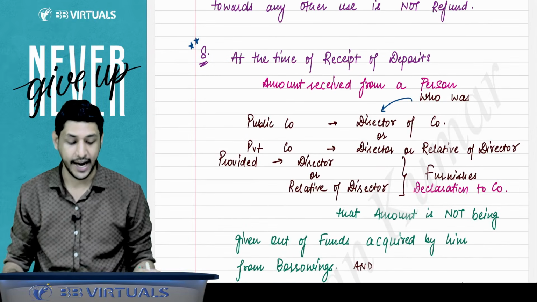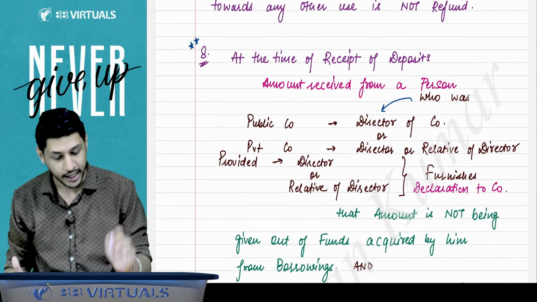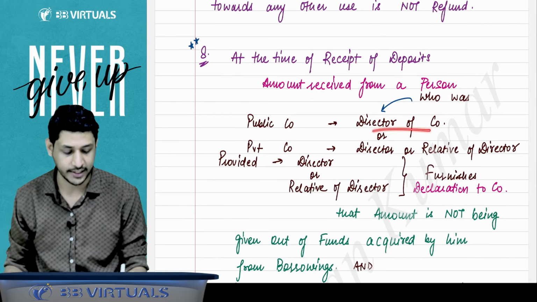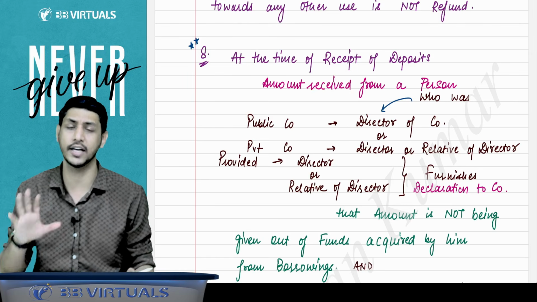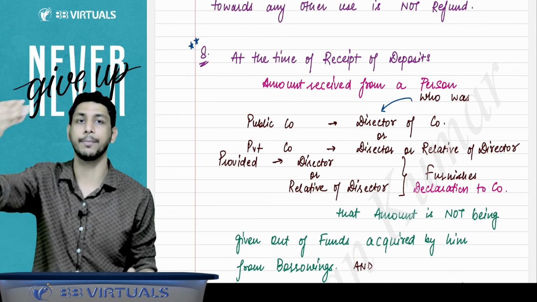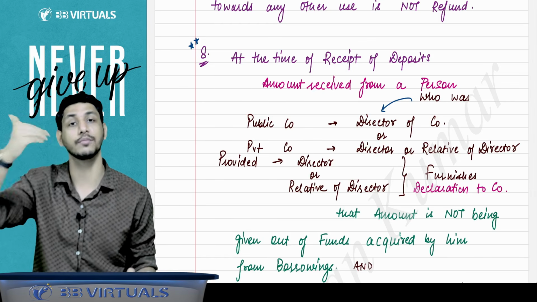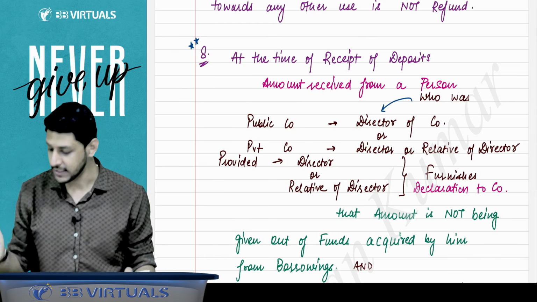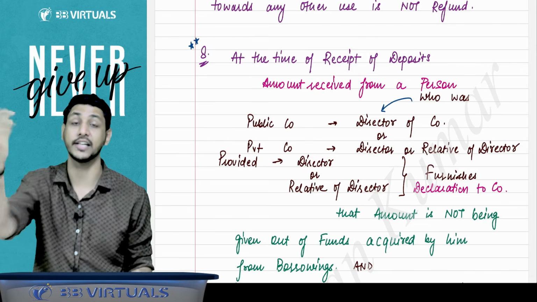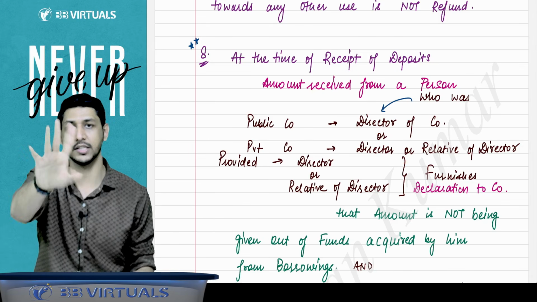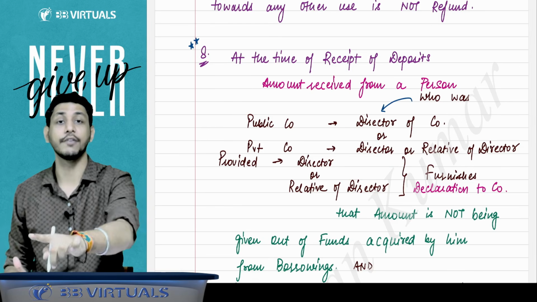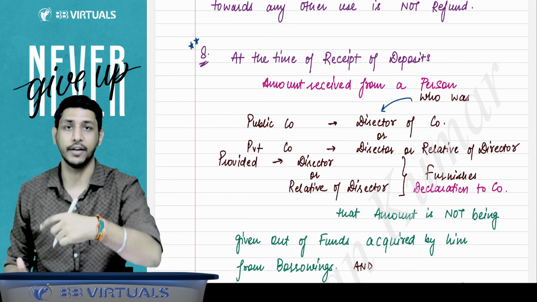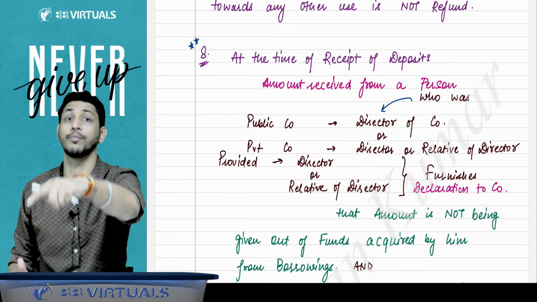Then the next point is, at the time of receipt of deposit, if amount is received from a person who is a director of the company. In case of a public company, first understand the public company. If there is a public company accepting deposits from the director, accepting amount from the director, or if it is a private company accepting amount from the director or relative of director, then there is one condition. There are two conditions. Condition number 1, they must give a declaration that the amount they are giving is from their own fund, they have not borrowed it.